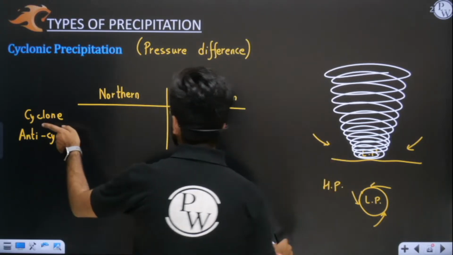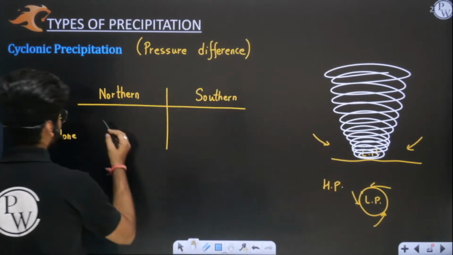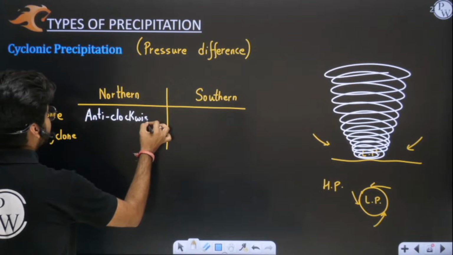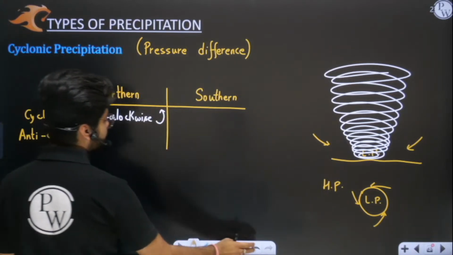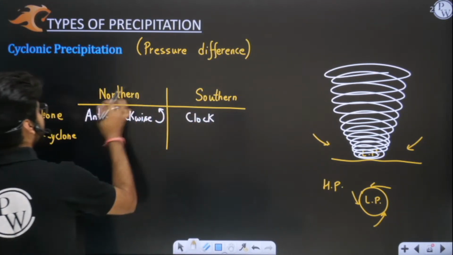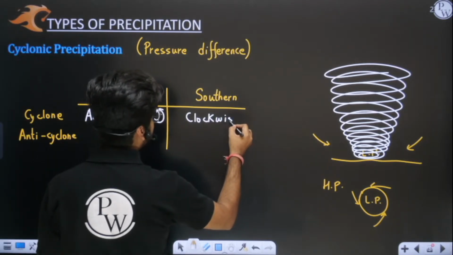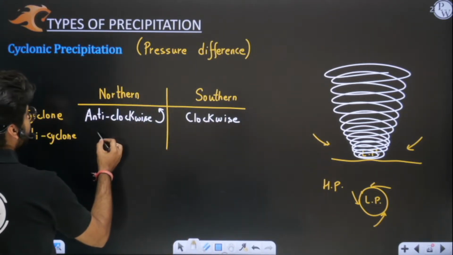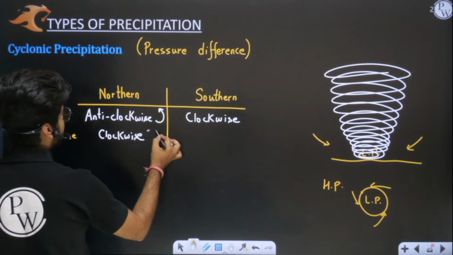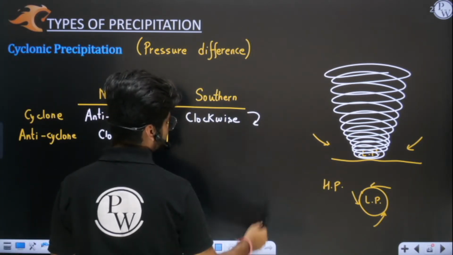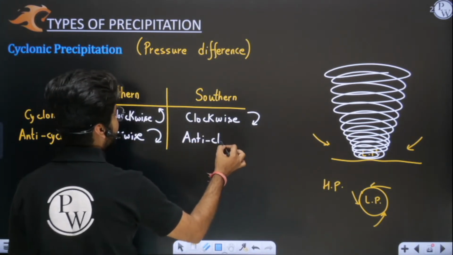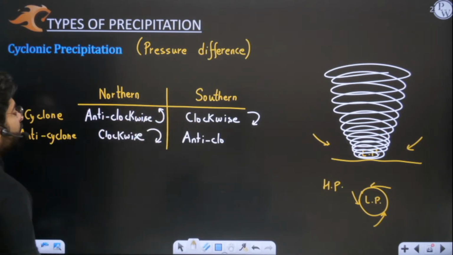Basically, cyclones in the northern hemisphere rotate in an anti-clockwise direction, counterclockwise direction. You all know what anti-clockwise is, opposite to that of a clock. In the southern hemisphere it is clockwise. You have to remember one, and the opposite will be in the next hemisphere. Then anticyclone is, if this is anti-clockwise, this will be clockwise. Clockwise, you all know, in the direction of the clock itself, and here it will be anti-clockwise. Remember the first one, just do the opposite everywhere and you will get the answer.